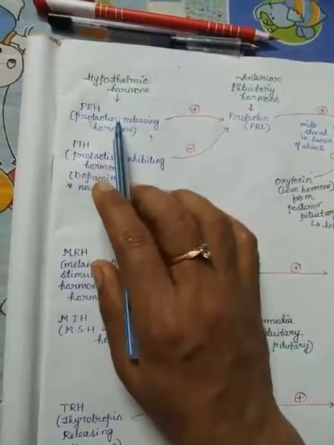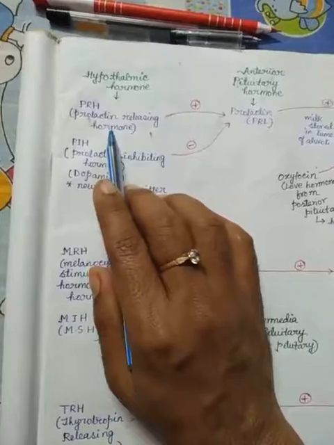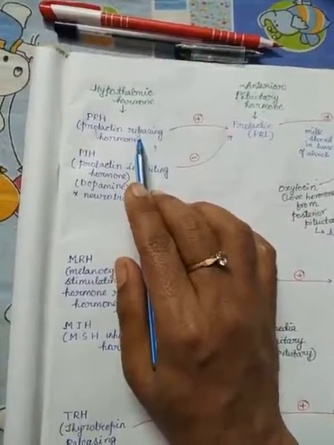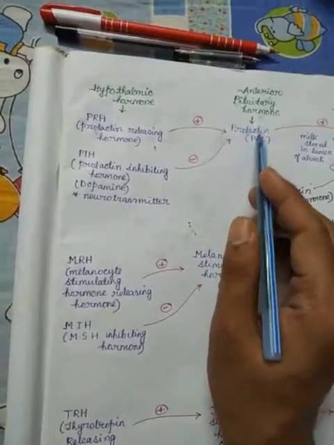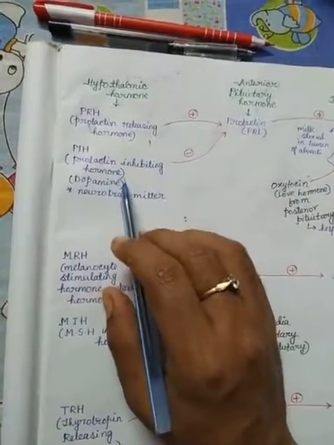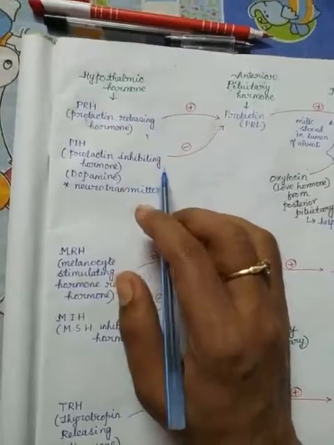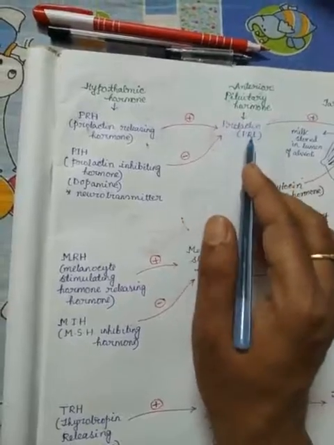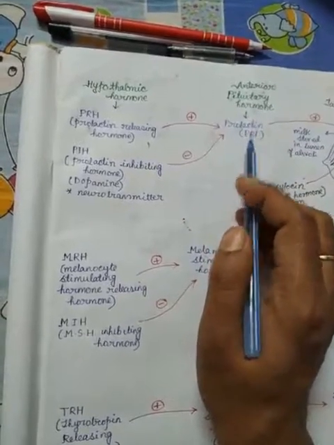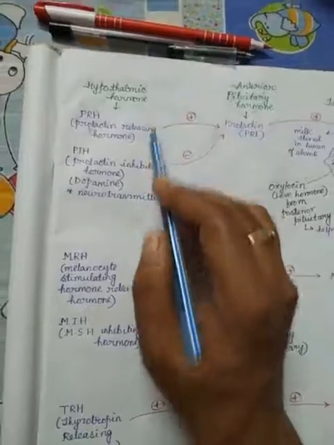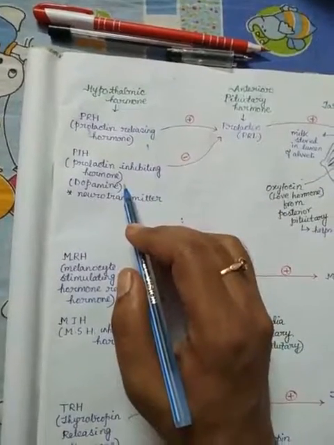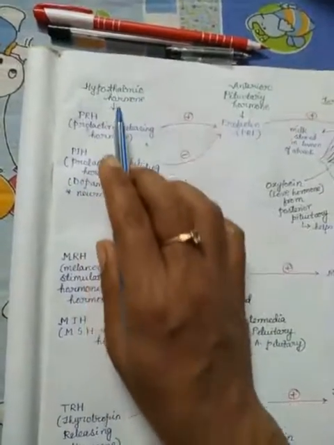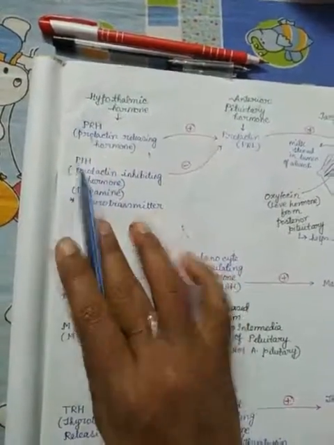Okay, so PRH, or prolactin releasing hormone, has a positive impact on this hormone, meaning this releasing hormone helps in the secretion of prolactin hormone, but at the same time PIH hormone reduces the secretion of prolactin hormone. That means the secretion of prolactin hormone is regulated by these two hypothalamic hormones. So among the 7 hypothalamic hormones, here 2 again, meaning a total of 4 hypothalamic hormones we have already discussed.